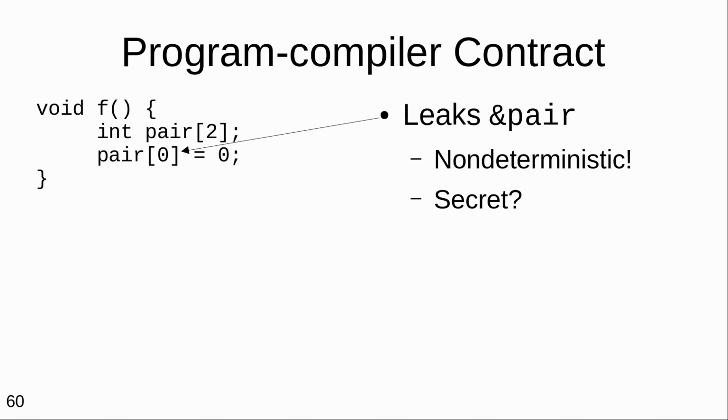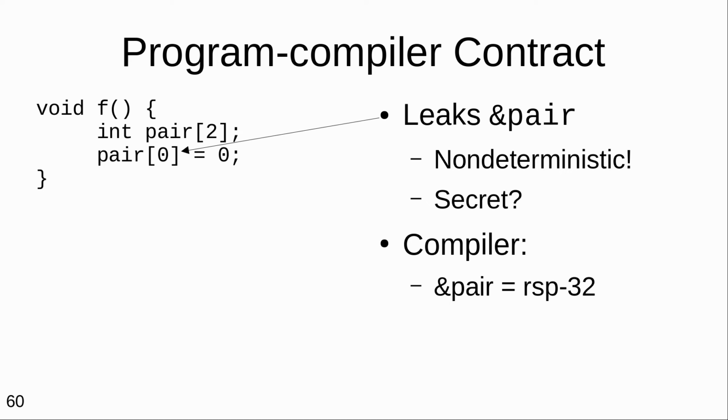In cryptography verification, there's this concept of constant time programming, where you essentially make sure that your branch conditions and memory access addresses do not depend on secrets. It's been very successful in cryptography, and a little bit applied more widely. But it is a little bit subtle how to even specify this notion for a non-deterministic language separately from the compiler, because if you have an address that is allocated on the stack and you store to the address of that object, the question is, well, is that address secret or public? Can I prove that I didn't leak a secret by storing to the address I just allocated?